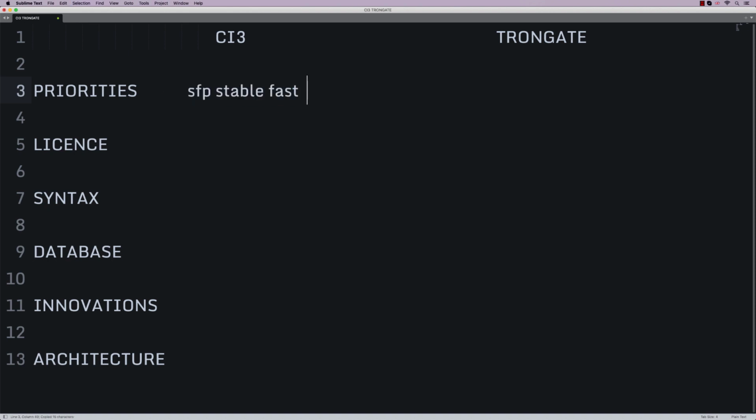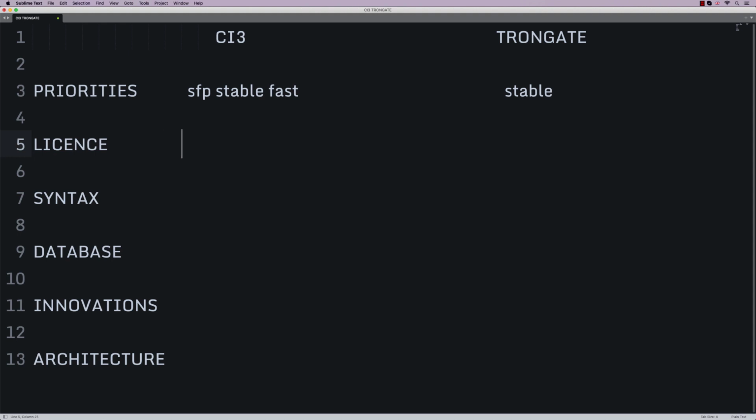Now for Trongate, I suppose the elevator pitch, you could say all of the same things here, but the main thing with Trongate is stability. And the funny thing is, there's a whole lot of people who criticise Codeigniter or who criticised it when it was active. It's kind of a bit dead now, right? But when it was active, a lot of people criticised the fact that it never gets updated. Trongate, on the other hand, well, it gets updated constantly, but Trongate prioritises stability above all else. So that's I think the elevator pitches for them.